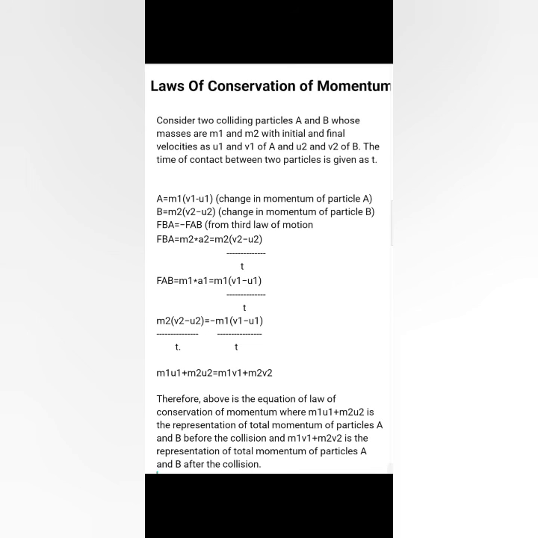Or we can write it like this: initial momentum of body A plus initial momentum of body B equals final momentum of body A plus final momentum of body B. Then the total momentum of the system of bodies A and B before collision equals the total momentum of the system of A and B after collision. This is the law of conservation of linear momentum.